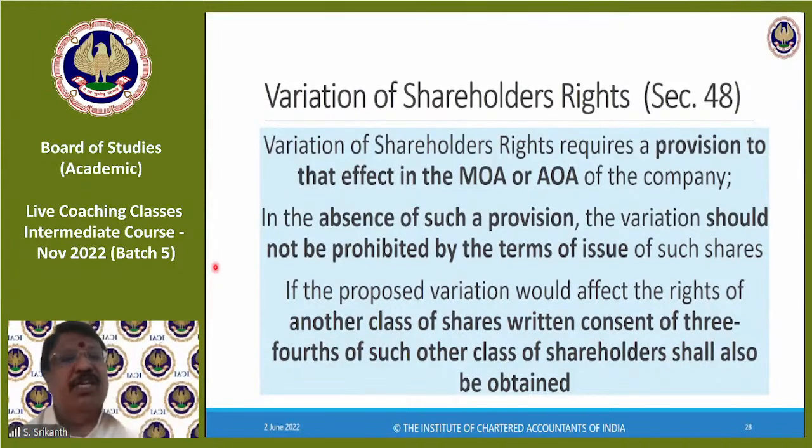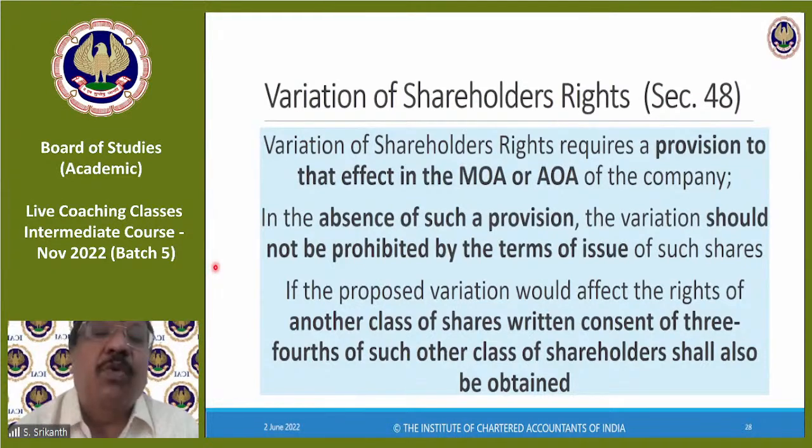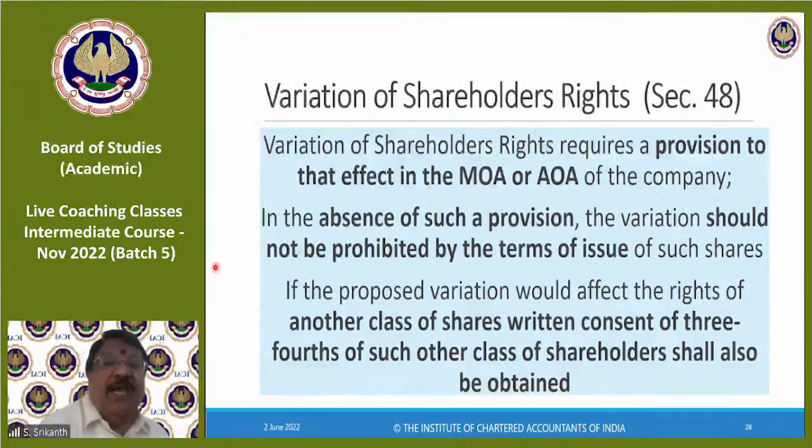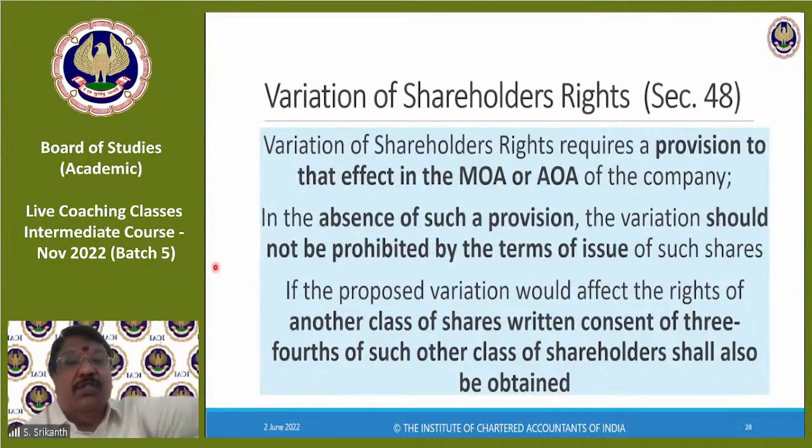In the absence of such a provision, the variation should not be prohibited by the terms of issue. So there is no provision in the articles or memorandum, but at the time of issue, they said there will be no variation in the rights, then you cannot. If there is nothing, then you can vary. But if you said no variation, then it's prohibited. If the proposed variation would affect the rights of another class of shares, written consent of 3/4 of such other class of shareholders shall also be obtained.